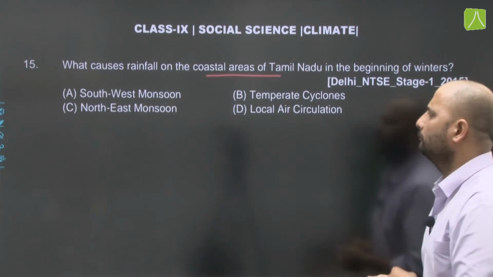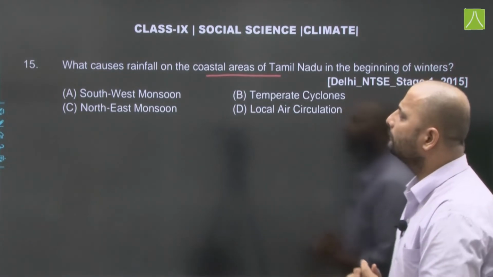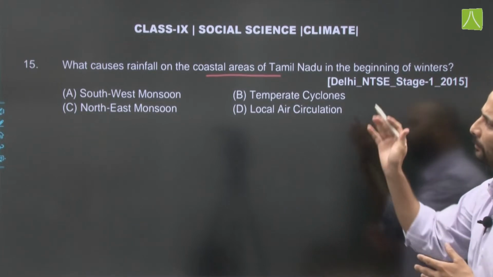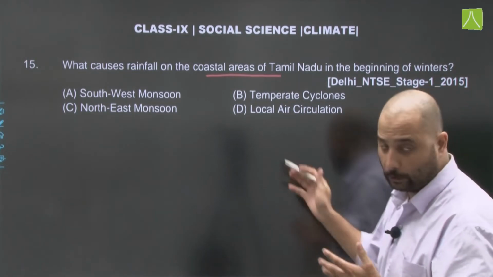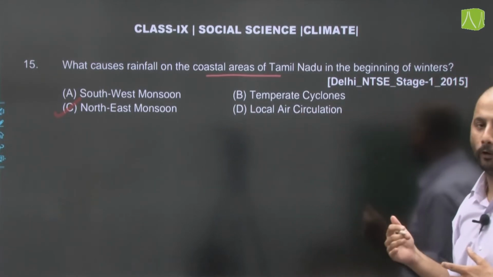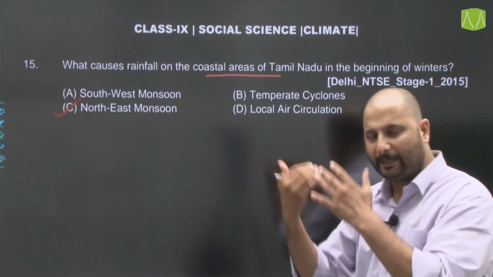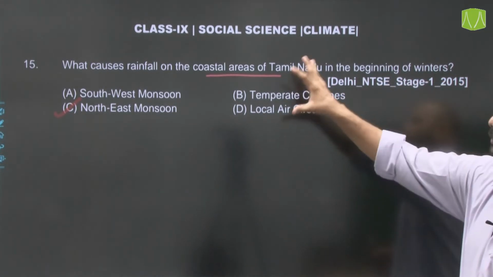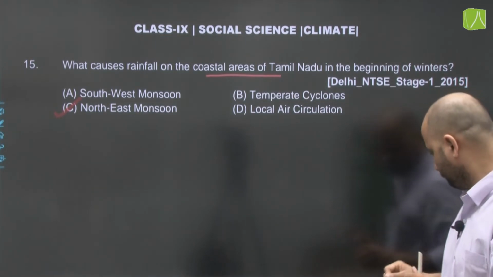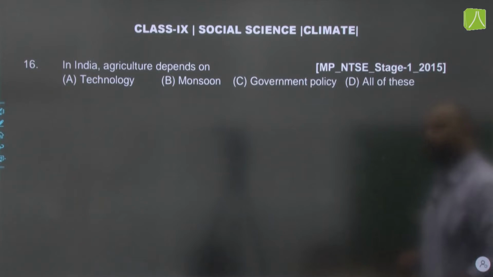We just a while back did a similar question. Options given are southwest monsoon, temperate cyclones, northeast monsoon, or local air circulation. Now, correct answer here is option number C, that is northeast monsoon, which is also known as the retreating monsoon, and is the reason for the rainfall in the coastal areas of Tamil Nadu, that is the Coromandel coast. Moving on to the next question.